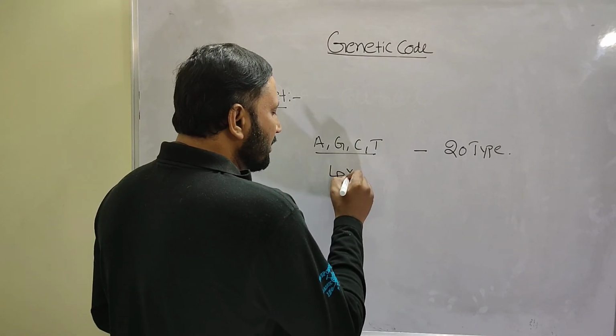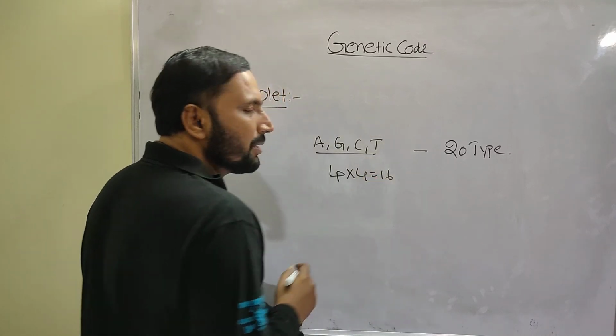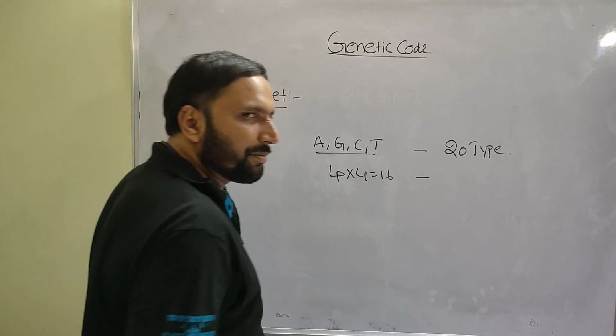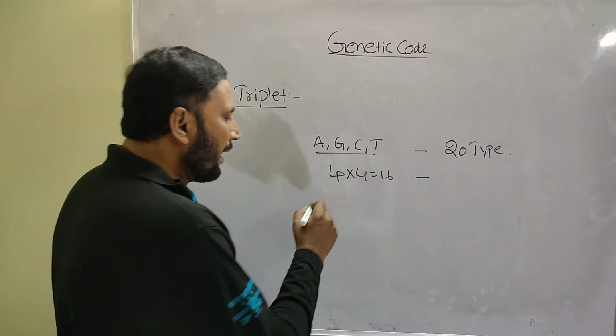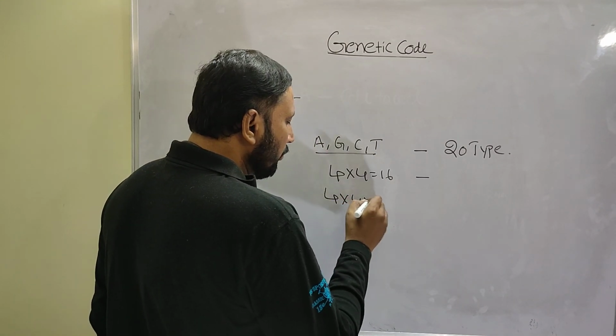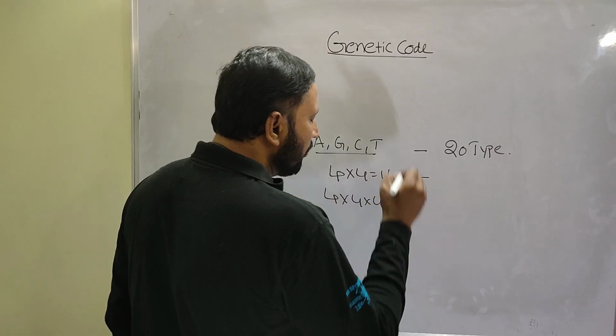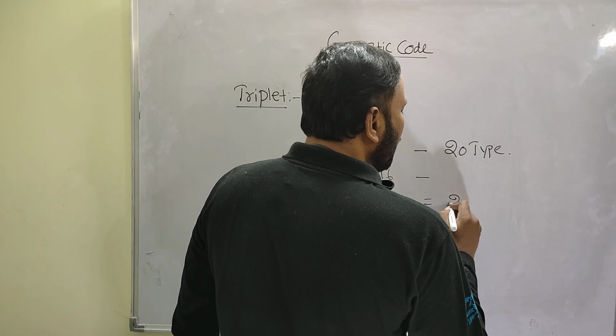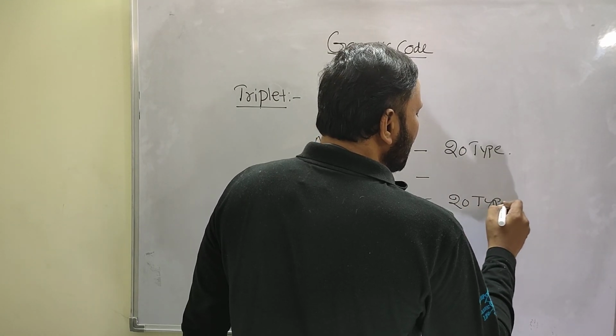Suppose doublet, 4 into 4, how many are possible? 16. So 16 codons cannot code for 20 types of amino acids. Whereas 4 power 3, 4 into 4 into 4, equals 64 codons. 64 codons can code for 20 types of amino acids. Remember that one.